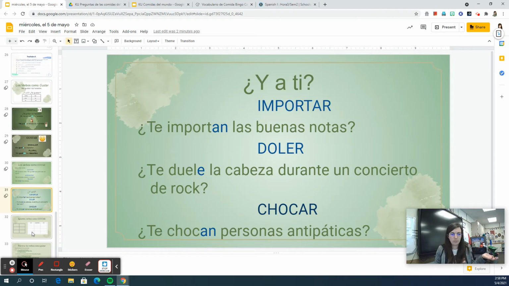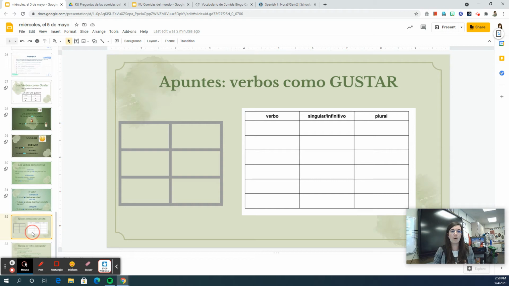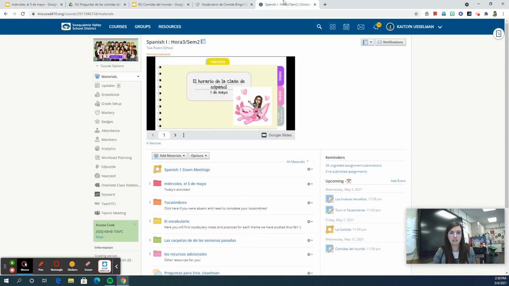Entonces, ¿qué son las palabras? What are these words and what do they mean? We will find out in our notes. So there are two ways to find these notes. You can either get them through OneNote. So if you go to OneNote, class notebook,